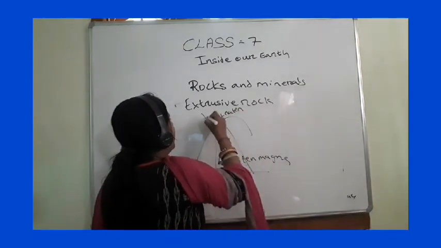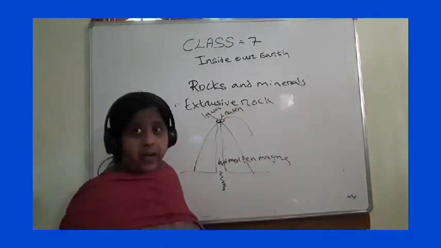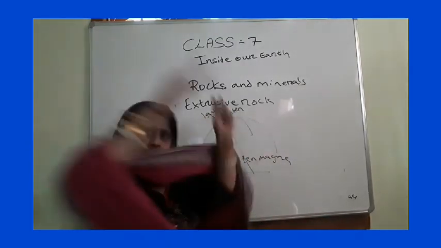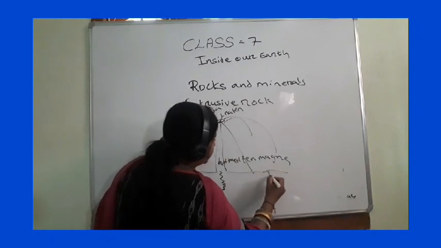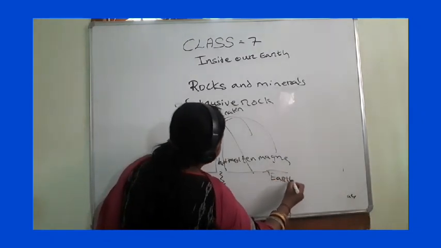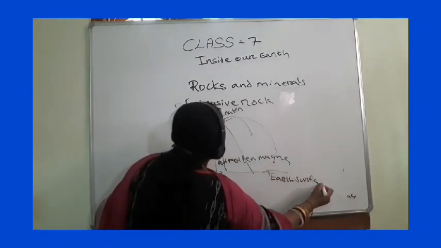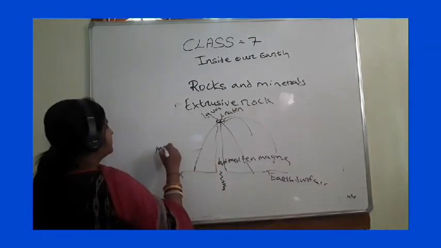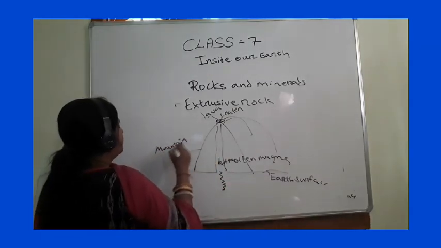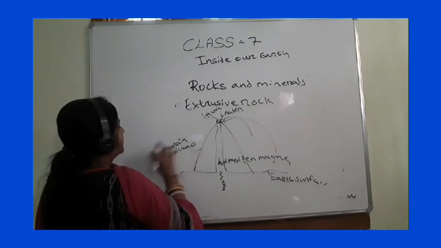Here it becomes lava, a ball of fire. Okay, lava, and it flows. It won't fly into the sky, will it? It flows on the earth surface. This is the earth surface. Okay, this is a mountain or a volcano. Volcano we can say it.